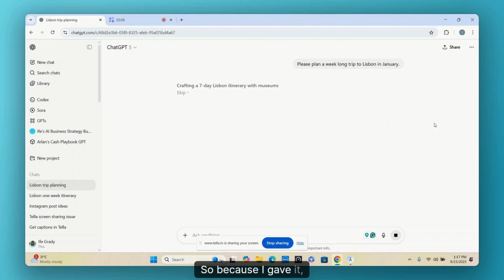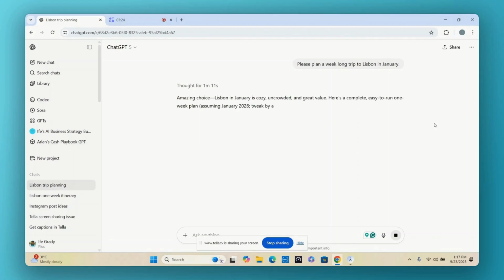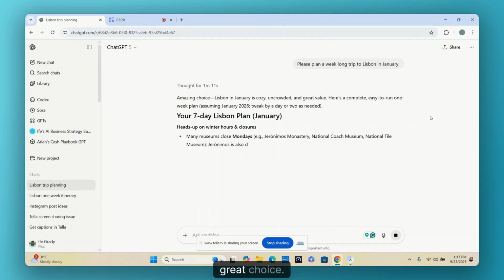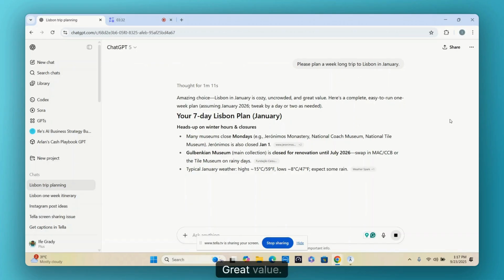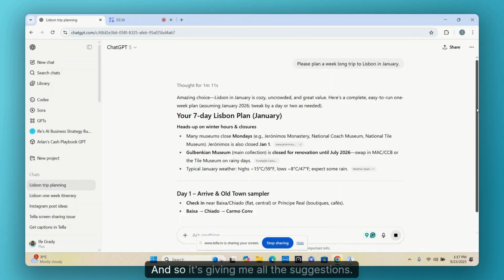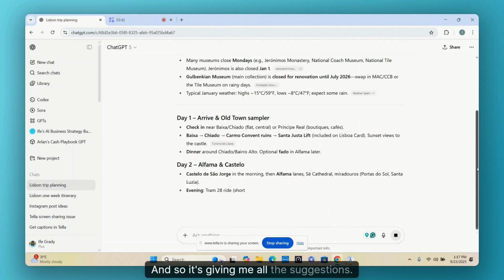So because I said January, it's giving me packing, indoor plans, closures during that time. It's coming up with a very, very detailed plan. Okay, it says, hey, great choice. January is cozy and uncrowded, great value. Okay, and so it's giving me all the suggestions.